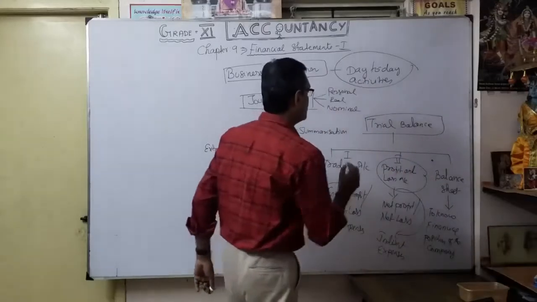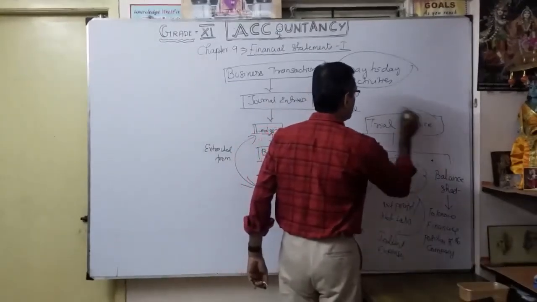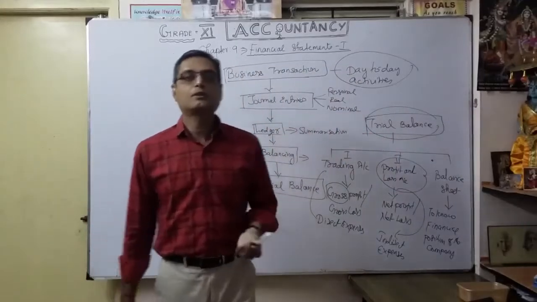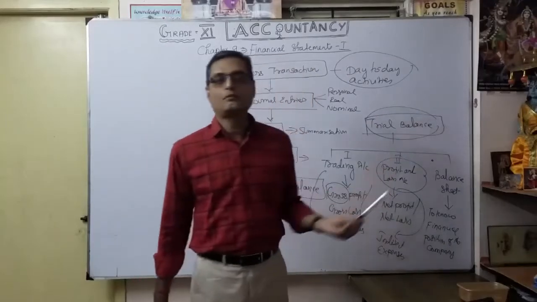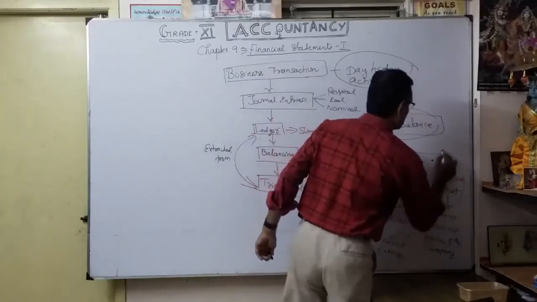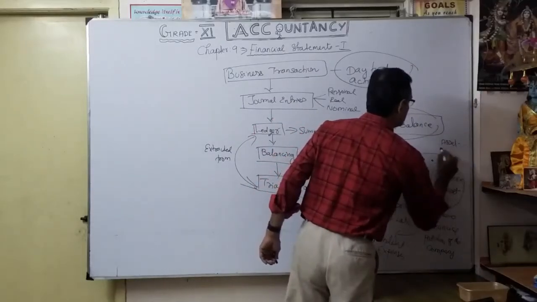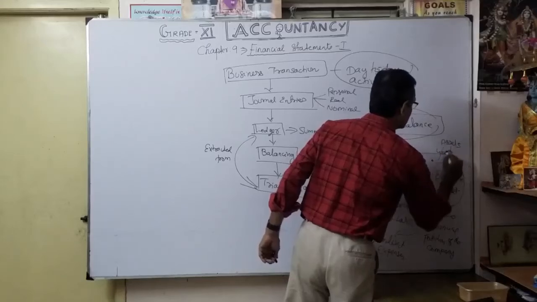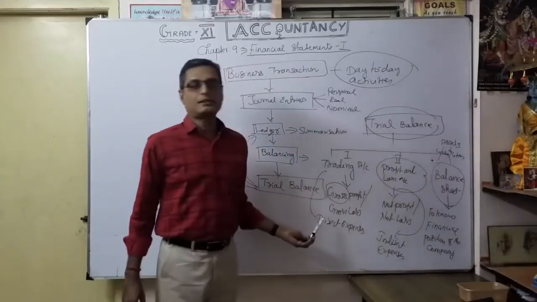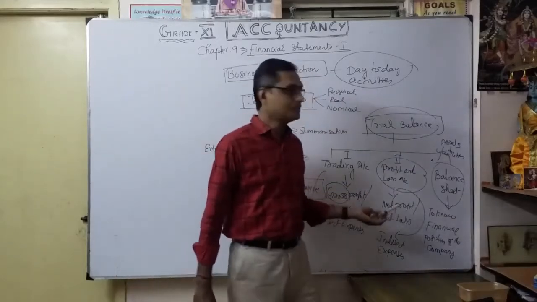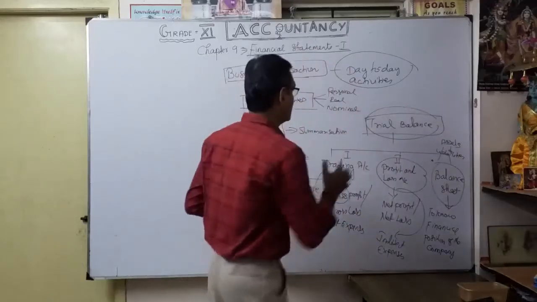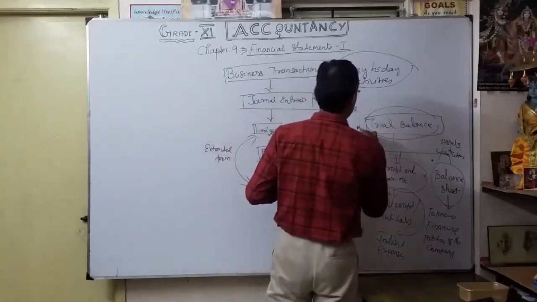Okay, so everything is going to be prepared from the trial balance. Some items will appear on the trading account, some on the profit and loss account, and some items will appear on the balance sheet. In the balance sheet, only the assets and liabilities are going to show. Here direct expenses, here indirect expenses, here only assets and liabilities. All of this is picked up from where? From the trial balance. That's why the trial balance is very, very important.